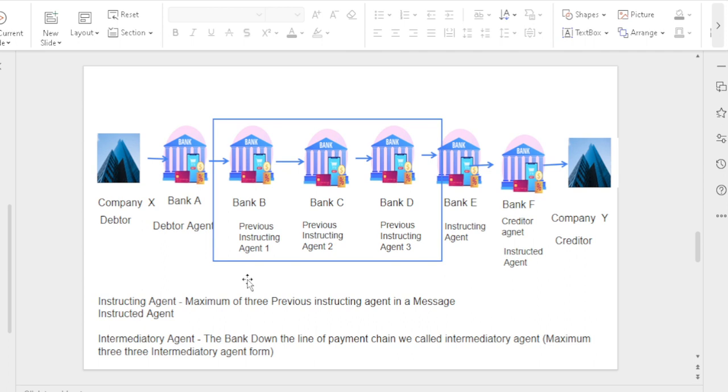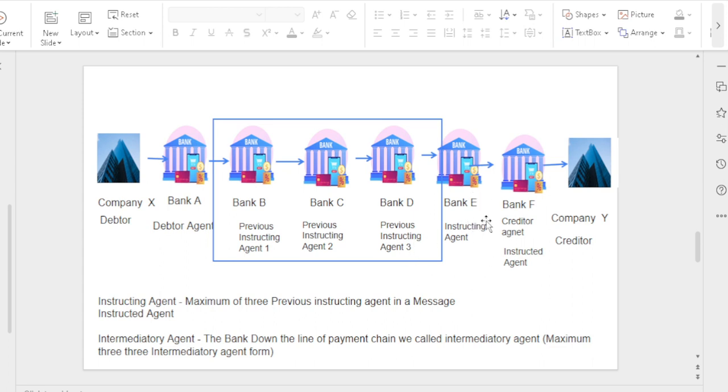See the scenario, we go with more than five banks. Company X we called as a debtor. Bank A we called as a debtor agent. Bank B we called as a previous instructing agent 1. Bank C we called as a previous instructing agent 2. Bank D we called as a previous instructing agent 3.